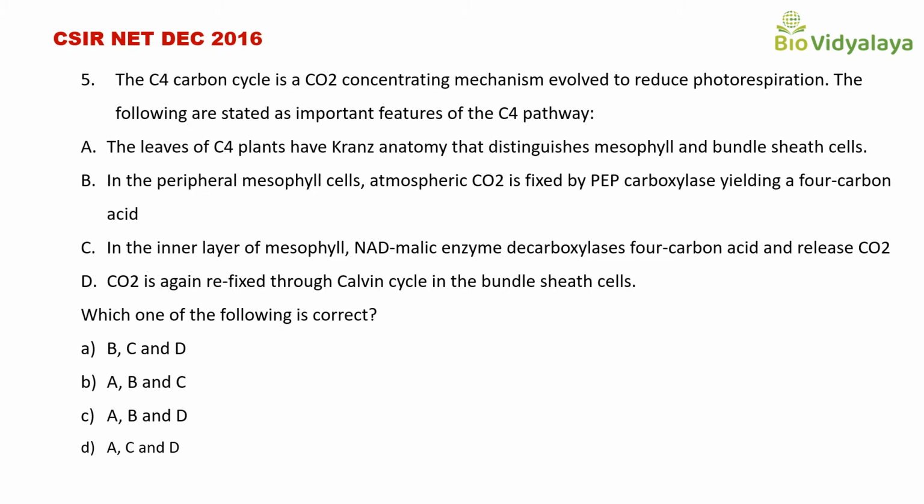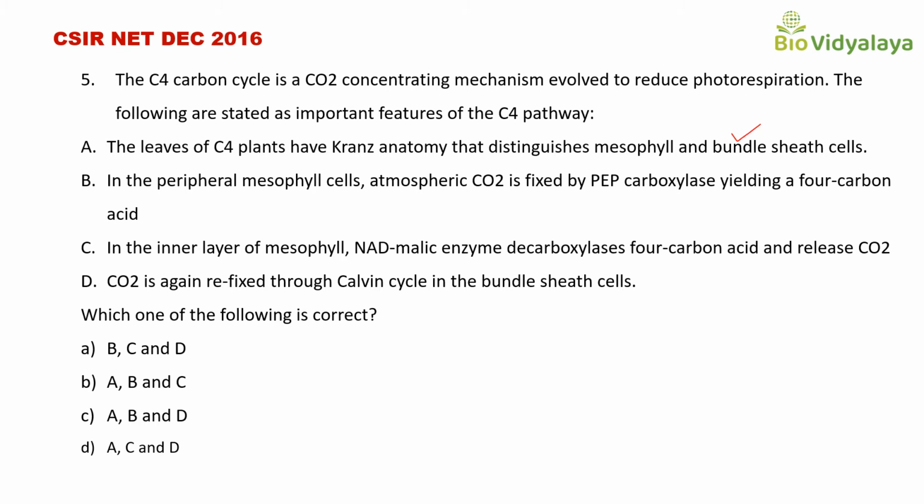So, from the above statements A, B, C and D, we have to select correct statements about the C4 pathway. The first statement, the leaves of C4 plants have Kranz anatomy that distinguishes mesophyll and bundle sheath cells. This is correct because in C4 plants Kranz anatomy is present. That means in C4 plants two types of photosynthetic cells are present, one is mesophyll and the other is bundle sheath cells. So the statement A is correct.